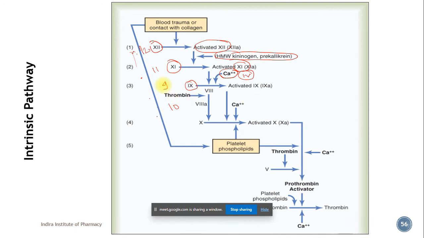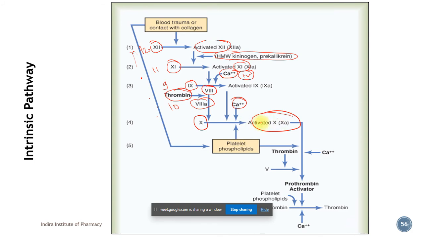This activated factor 9, in presence of calcium and factor 8, which is activated by thrombin, converts factor 10 into activated factor 10.